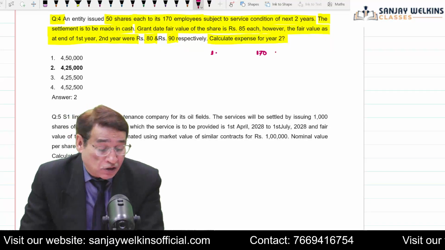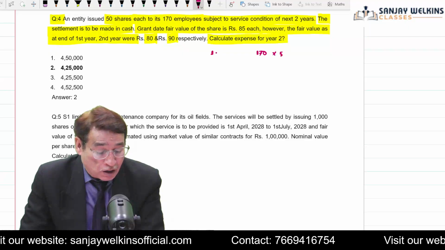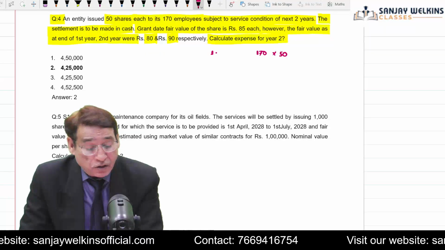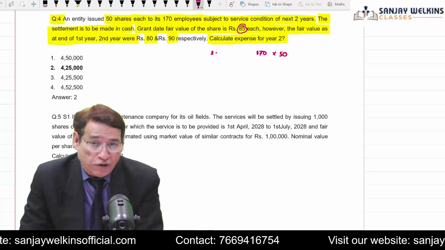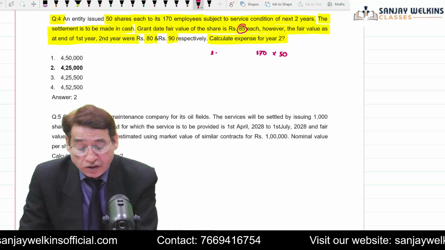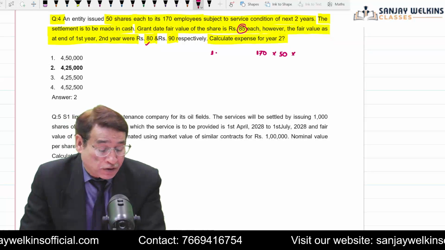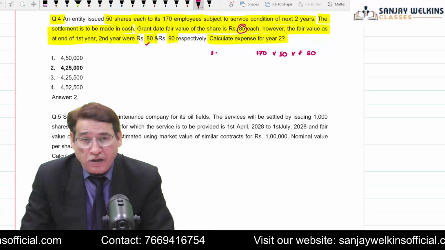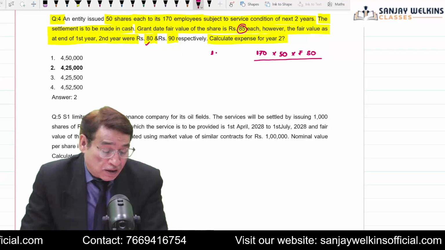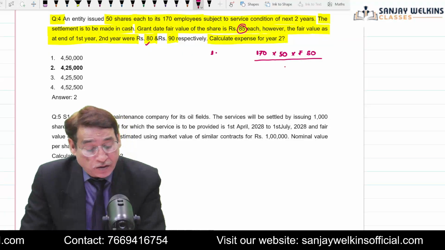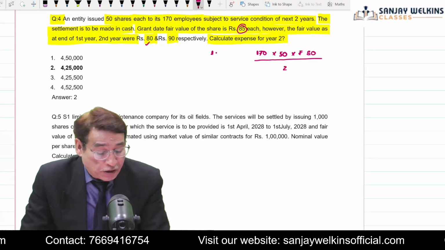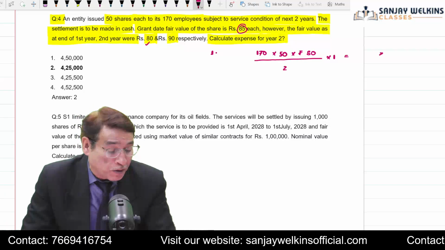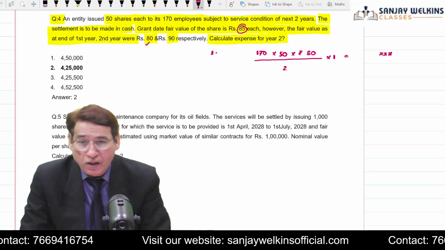170 employees, each employee is entitled to 50 shares. So you are going to write here 50 shares, and settlement to be made in cash. Now I'm not concerned with this grant date fair value because now I'm at the end of the first year. So at the end of the first year, the fair value is equal to rupees 80. So I'm going to multiply it with rupees 80. So in the first year, I'm going to recognize this much of expense. Actually, the life period of the scheme is 2 years and we have reached the end of the first year. So this much of expense I am going to book in the first year. Is it clear to you?